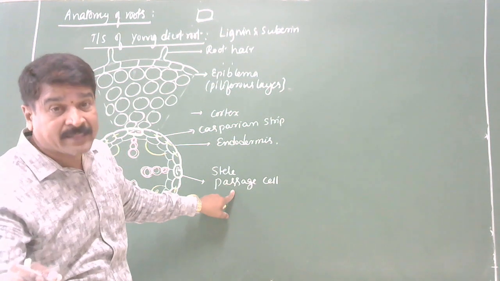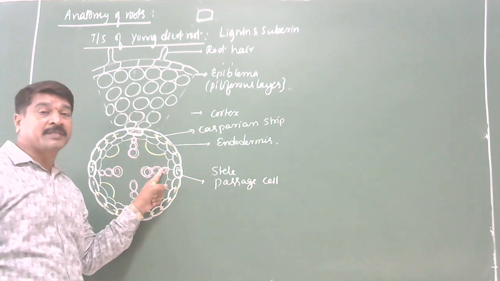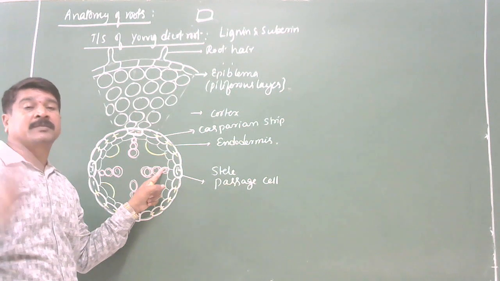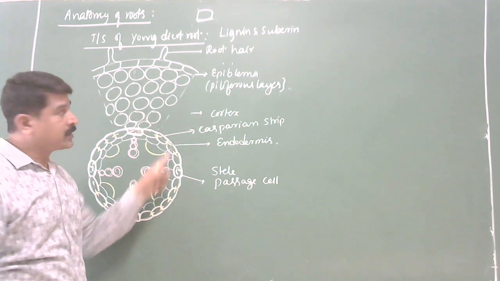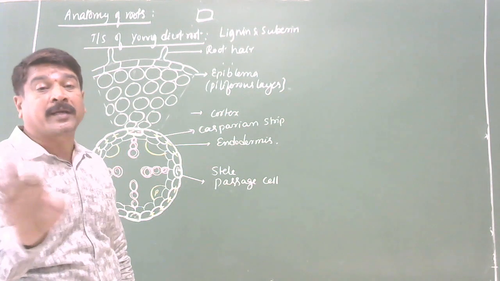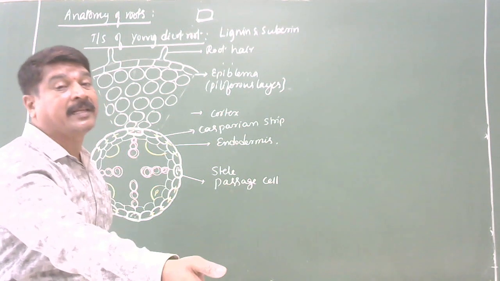Through these cells only, water enters into the xylem. Then later, xylem connects to the aerial parts of the plant body. Because lignified and suberized walls are impermeable, they do not allow anything to enter inside the cell.